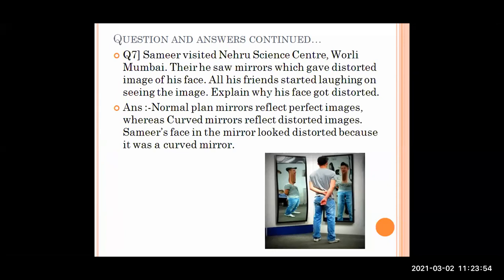So as Samir was not standing in front of a normal plane mirror, the mirrors which we use at home, he was standing in front of a curved mirror. So he was unable to see his perfect image. What he is able to see is a distorted image of himself.